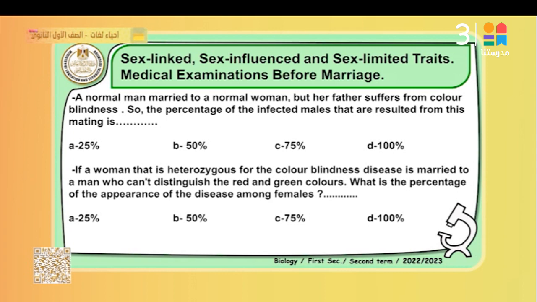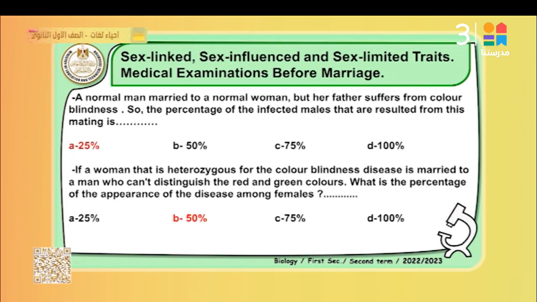25%, 50%, 75%, 100%? I think 25%. If a woman that's heterozygous for the color blindness disease is married to a man who can't distinguish red and green colors, what is the percentage of appearance of the disease among these children? So the best answer is 50%. A woman that's heterozygous for color blindness: C capital, C small. Married to the man who can't distinguish red and green colors, that means the man is XY, C small. Pay attention, please, at this point. What about the percentage? Does it occur in males or females suffering from color blindness?